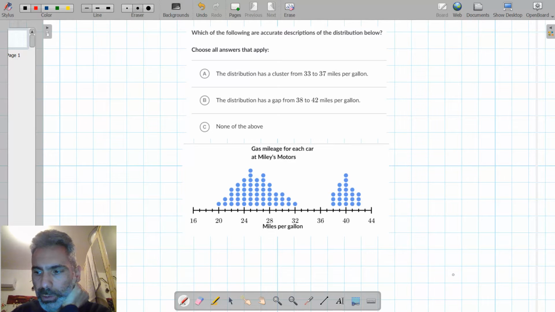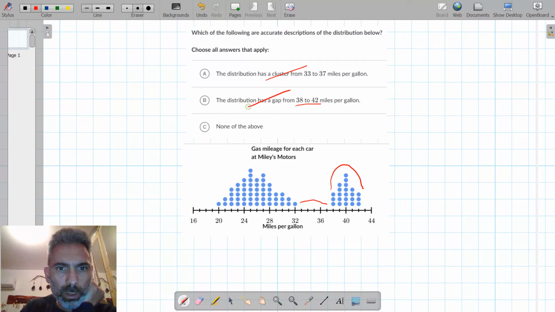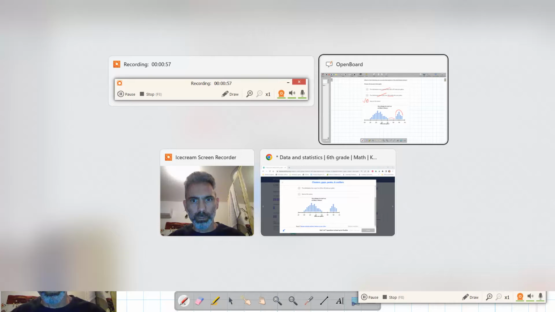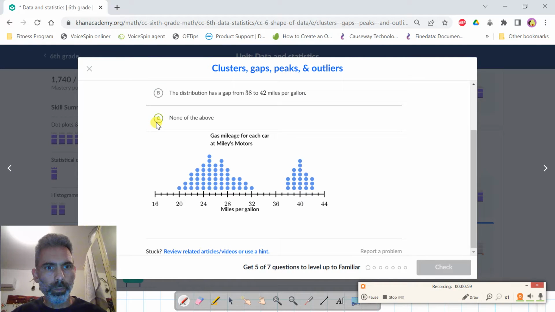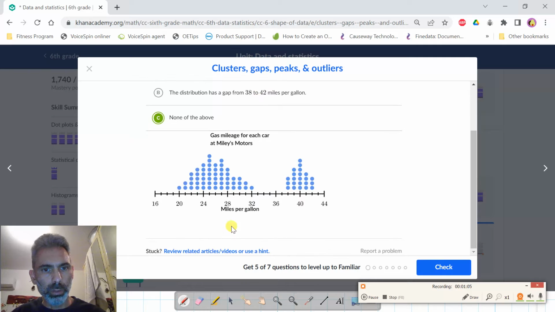No, from 33 to 37 we have a cluster of no data, so this is not correct. The distribution has a gap from 38 to 42. No, this is not a gap, this is a cluster. So this is not correct. So the correct answer is none of the above. The inaccurate description is none of the above.